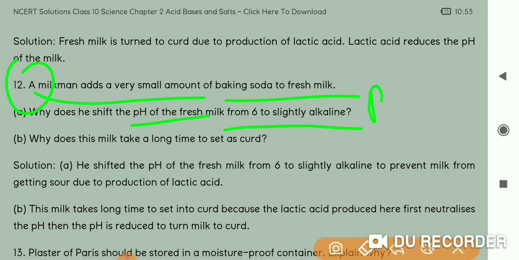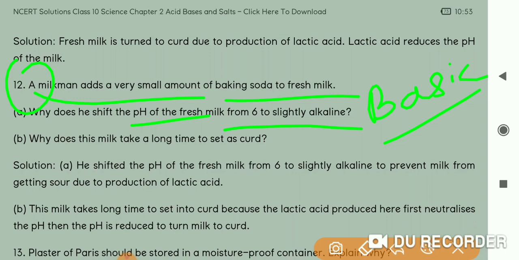Alkaline means basic. You should know that from now onwards, whenever the word alkaline comes, it means basic, opposite to acid. So why does he shift the pH of the fresh milk from 6 to slightly alkaline? Now see, the milkman wants to keep milk for a longer time.